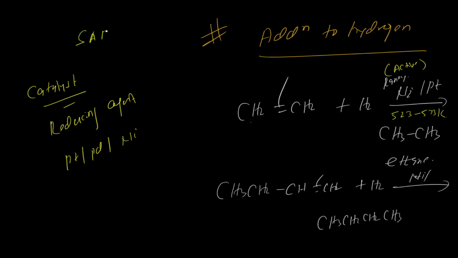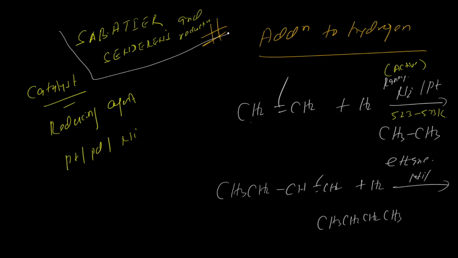Sabatier, S-A-B-A-T-I-E-R, and Sanderens, S-A-N-D-E-R-E-N-S, Sabatier and Sanderens reaction, or reduction. So this is the name reaction. You should keep in mind the name of this name reaction. Got it?